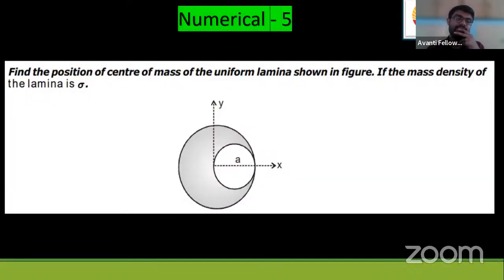Okay. Now let us see another kind of numerical. The previous one was like this: if you take rigid body disks and connect them together, where is the center of mass? Now the question is like this. You have a rigid body, a uniform lamina disk, and you take out a disk from it to make it hollow, like this. So where will the center of mass be now? How to do this, students? It's very easy. For this, I will assume like this.